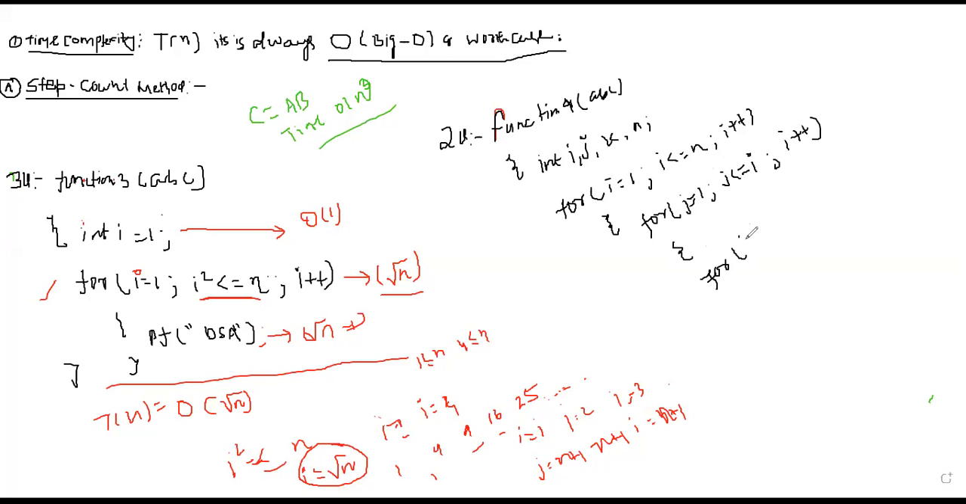Then printf. Close the inner for loop, close the second for loop, close the first for loop. Now, can anyone tell me what will be the time complexity for this program?